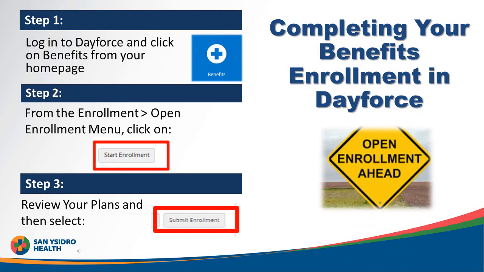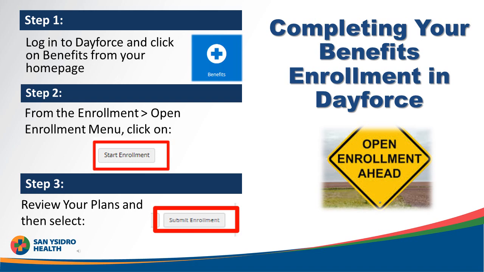A how-to guide will be provided to you to assist you in enrolling, making changes to your plan, or waiving a plan in Dayforce. But before you start the open enrollment process, please go to your personal information section in Dayforce and review the accuracy of the following information: date of birth, social security number, and address. Verifying this information will ensure there is no disruption with your benefits.